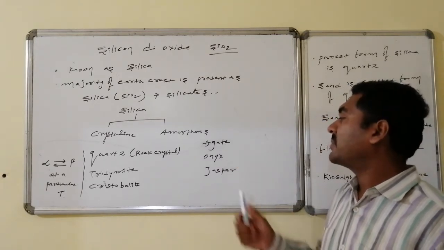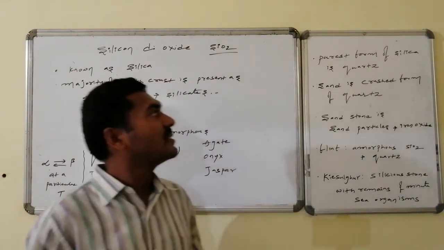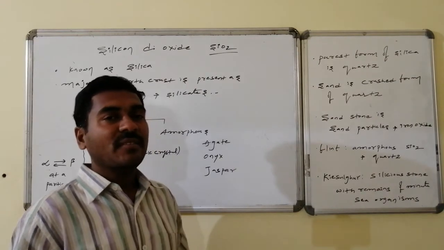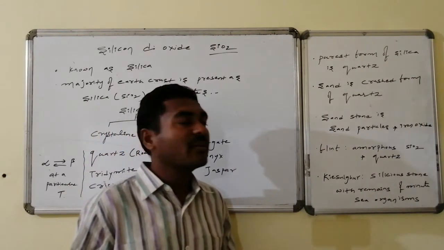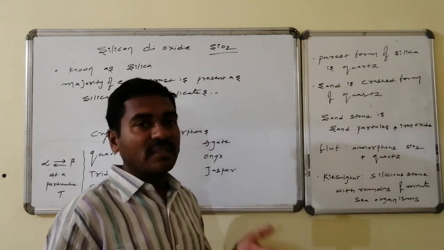Agate is an amorphous form, onyx, jasper. These are the amorphous forms. Along with these, the purest form of silica, that is SiO2, is quartz. Whereas the powdered form of that particular quartz is said to be what? Our sand.